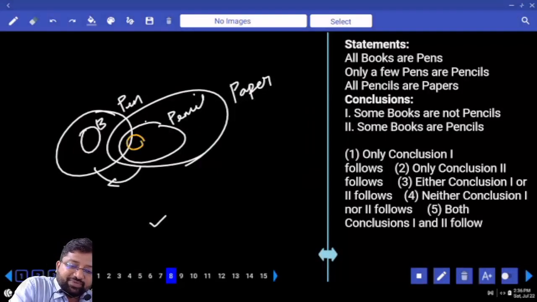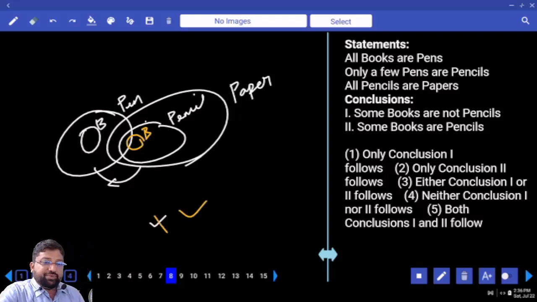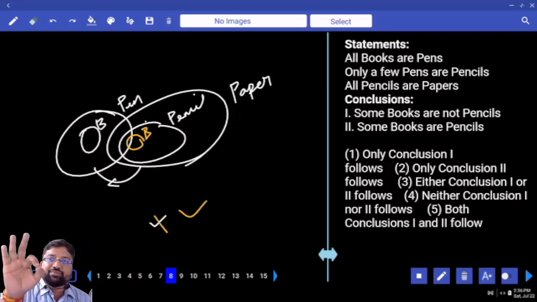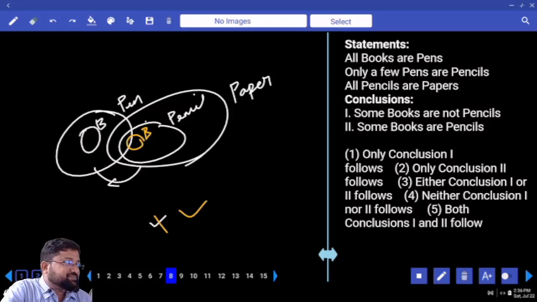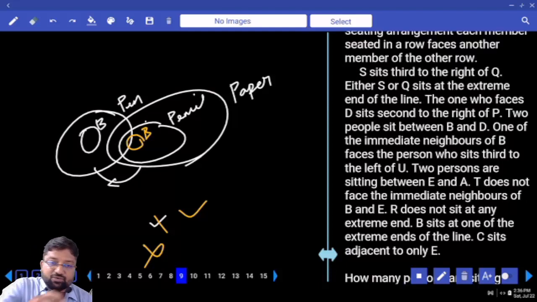All books are pencils. Can I draw books like this? Yes. This is wrong. I'm not bringing all the pens inside pencil. I'm only bringing the books inside pencil. No problem. Next entity. Some books are pencils. No relationship between book and pencil in the basic diagram. What is the answer? Neither one nor two. Jagrata.